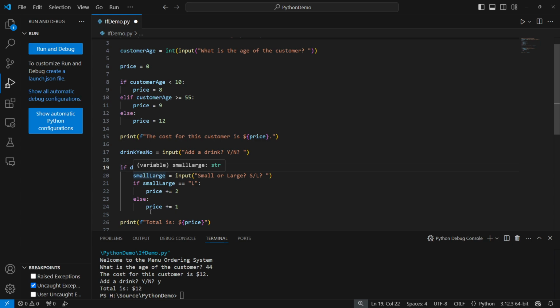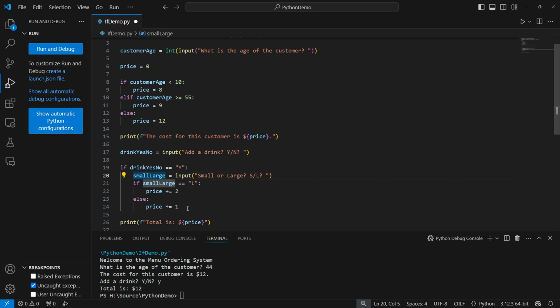Then we'll ask the question, do they want a drink? Notice I'm only checking for the yes condition here. I am not bothering to check for no, because if the answer is no, I'm not going to do anything. So I'm just checking. If drink yes no is equal to a capital Y, then I'm going to do something. Otherwise, I don't care.